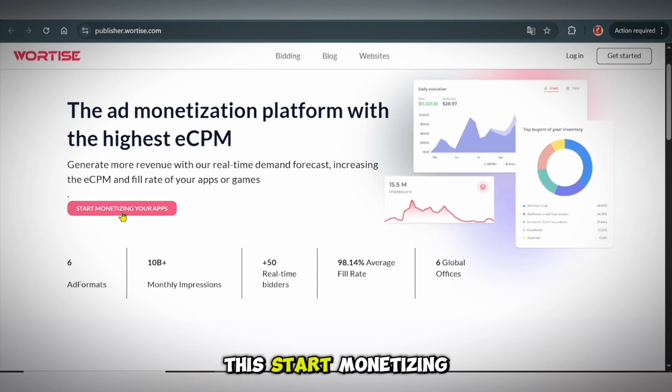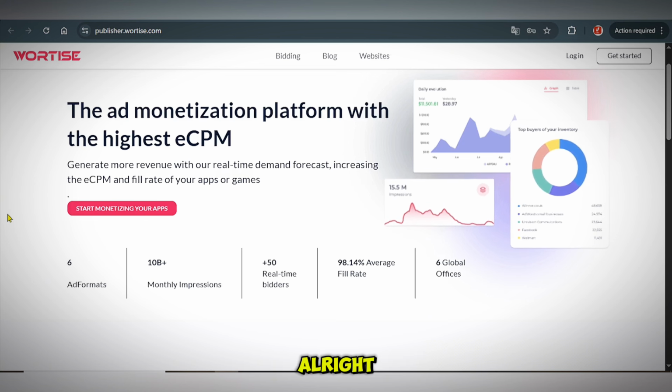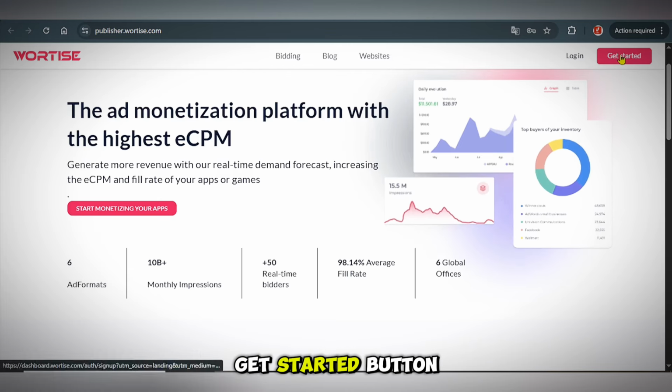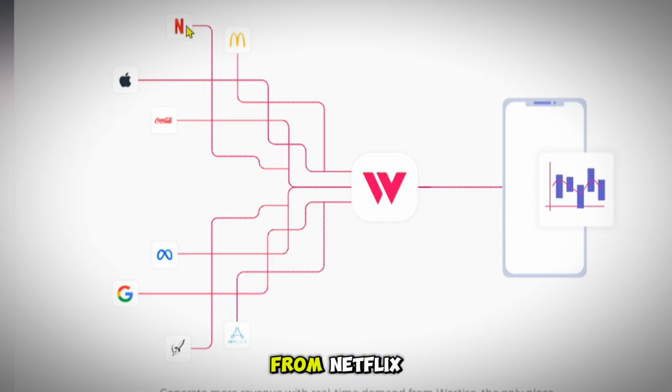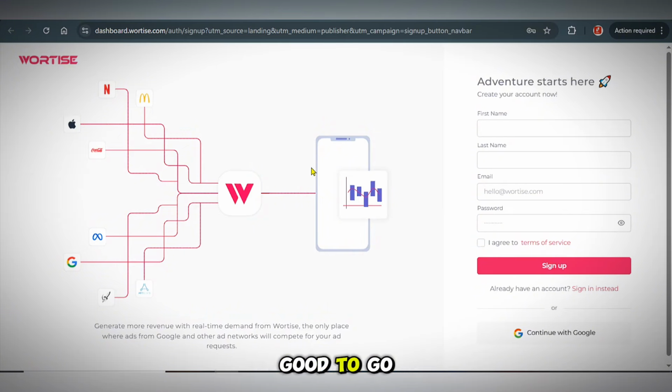Just click on this start monetizing your application. When you hit on that, it's going to simply prompt you to register your account. Once your account is registered, go ahead and log into your account and add your application, monetize, and scale up your game. All right, this is basically how it works. Click on this get started button. But ads are going to simply be coming from Netflix, from Apple, from Meta, from Google, and other brands, and Wortise is responsible for giving you your commission. Okay, so what you need to do right now, simply go ahead and sign up your account, register your account, and add your app, and you're good to go. Okay, so this is the number 5 of this very list in 2026.